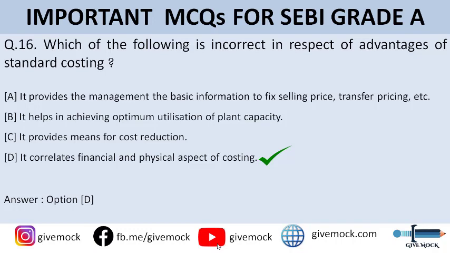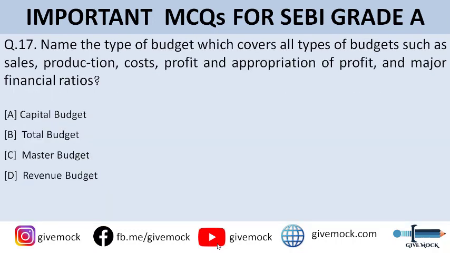Moving on to question number 17. Name the type of budget which covers all types of budgets such as sales, production, costs, profit, appropriation of profit, and major financial ratios. So you can go through the options. Option A is capital budget, option B is total budget, option C is master budget, and option D is revenue budget. So guys, the correct answer to this question is option C, that is master budget.